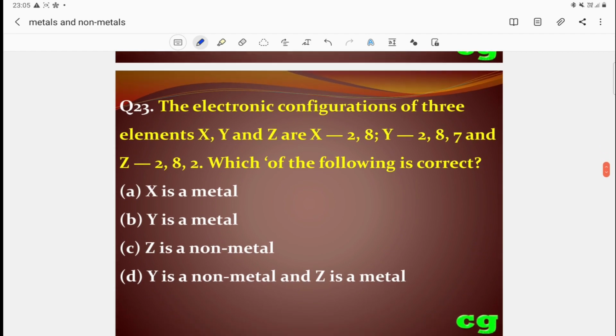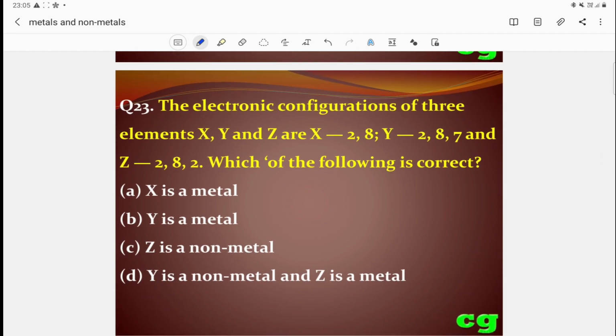Whenever you are reading a question, read carefully whether it is a negative question or a positive question. If it is a positive question, then it will be easy. If it is a negative question, you have to find the different one, which is not satisfying the properties. Generally, in computer examinations, negative questions are asked more.